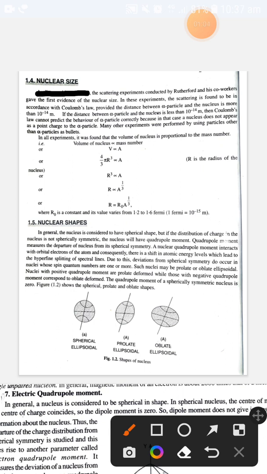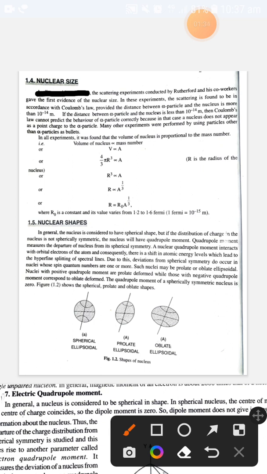According to those assumptions, later on, by using Coulomb's law, Rutherford gave an idea about the size of the nucleus. By using Coulomb's law, the experimental size was observed to be almost more than 10 raised to the power minus 14 meter. But if the distance between the alpha particle and the nucleus is less than 10 raised to the power minus 14 meter, then Coulomb's law cannot predict the behavior of the alpha particle correctly.